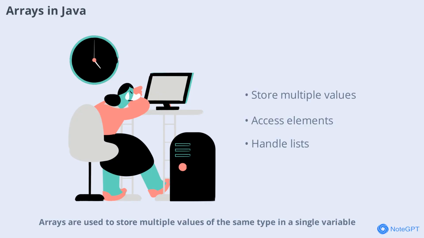Arrays are used to store multiple values of the same type in a single variable. They're essential for handling lists of data such as numbers or strings. You'll learn how to declare, initialize, and access elements in an array.